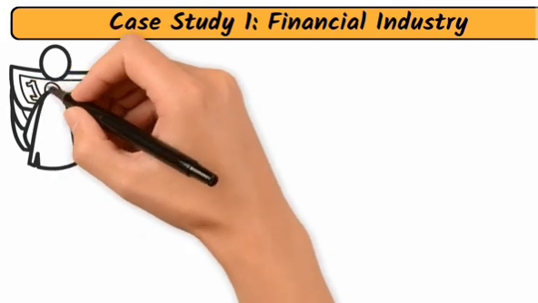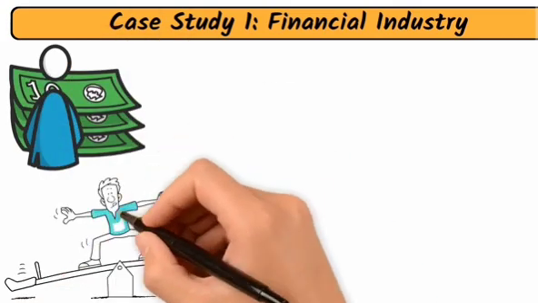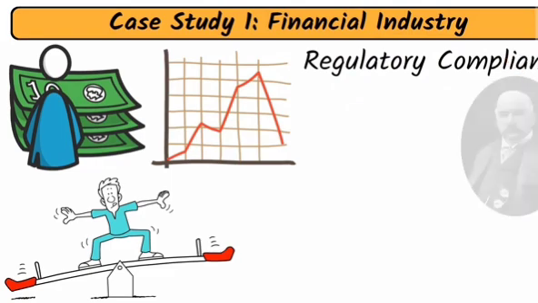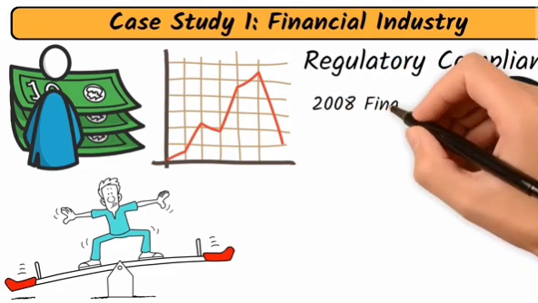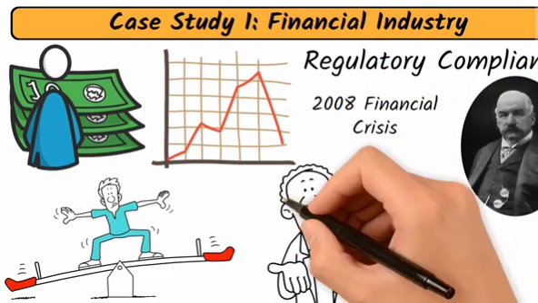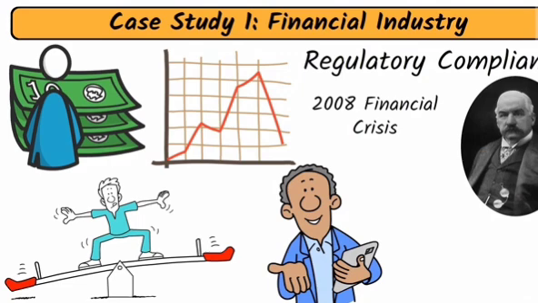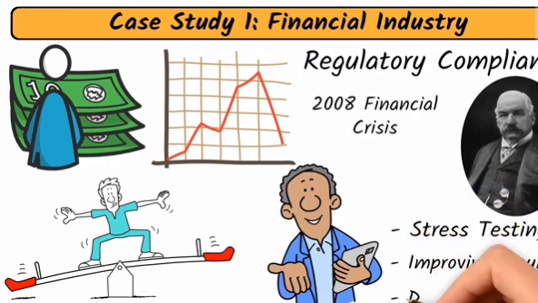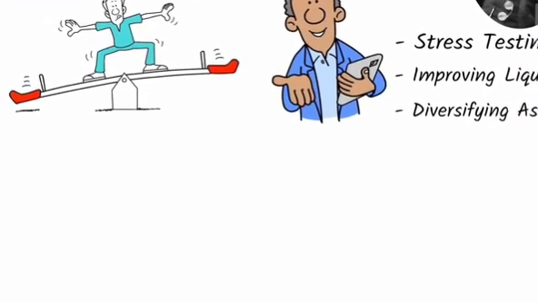In the financial industry, risk management is critical for managing market volatility and ensuring regulatory compliance. Let's take the example of J.P. Morgan Chase during the 2008 financial crisis. The bank's chief risk officer implemented a series of measures to manage risk, including stress testing, improving liquidity, and diversifying assets. These steps helped the bank weather the crisis better than many of its competitors.